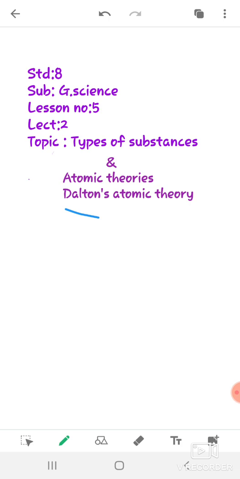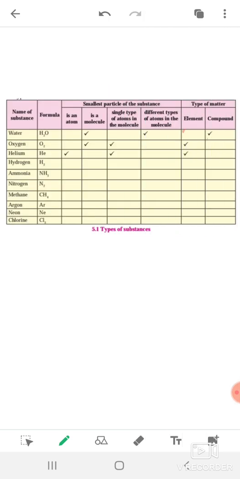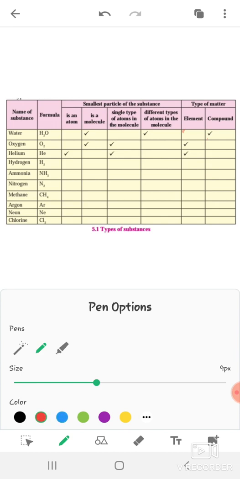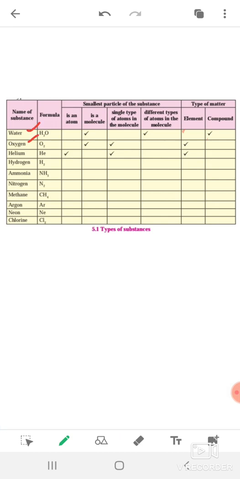Now, as I told you, after that we have to solve a table that is based on the types of substances. Here it is, on your page number 28. In this table some substances are given with their formulas. See here, the substances are water, oxygen, helium, hydrogen, ammonia, nitrogen, methane, argon, neon and chlorine. These are the substances with their chemical formulas H2O, O2, and so on.